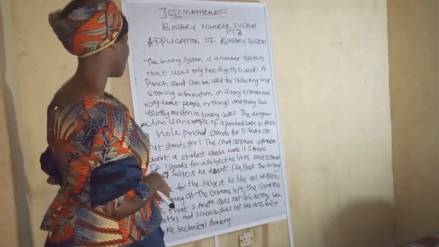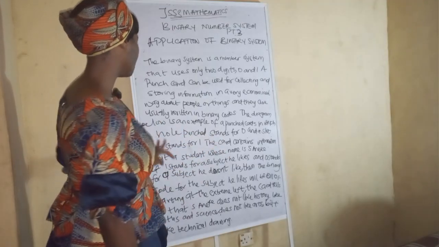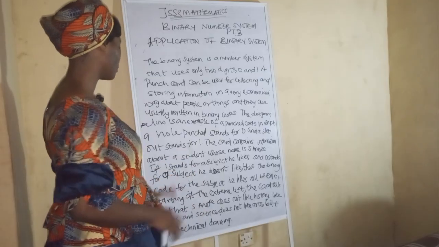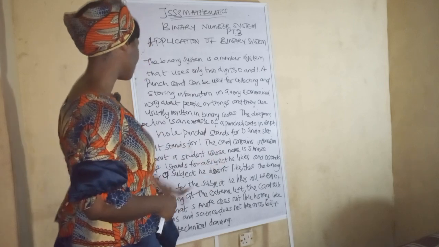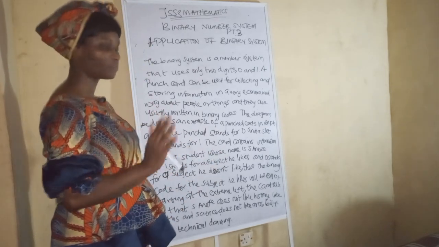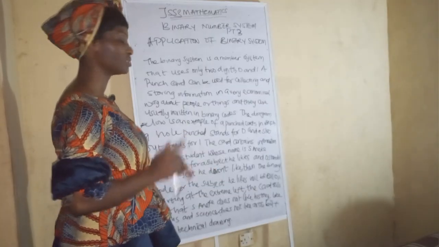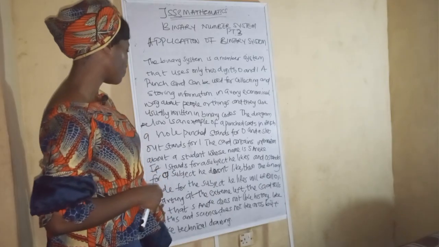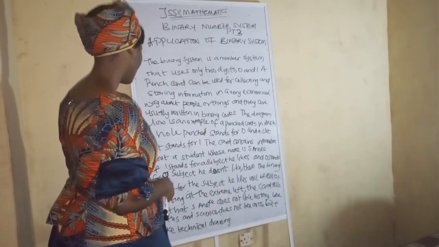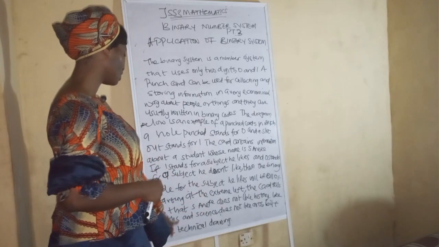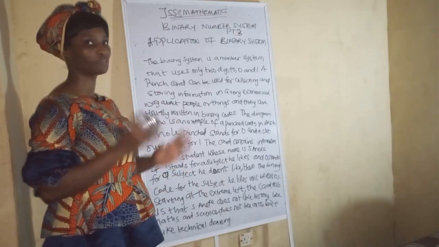The card contains information about a student whose name is Aneke. If 1 stands for a subject he likes, and 0 stands for a subject he does not like, then the binary code for the subject he likes will be 01101. Starting at the extreme left, the card tells us that Aneke does not like history, likes math and science, does not like arts, but he likes technical drawing. Let me draw the diagram so that we have a better understanding.